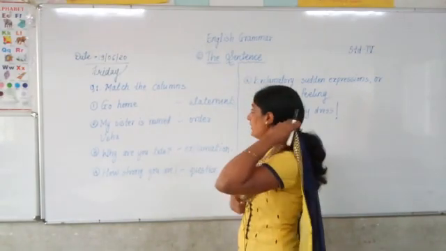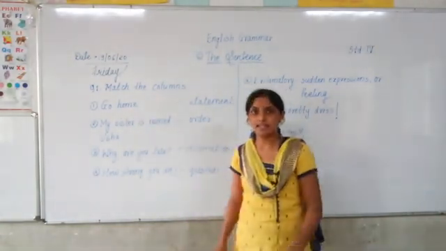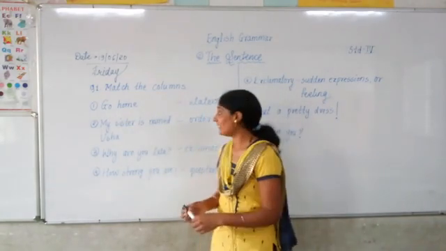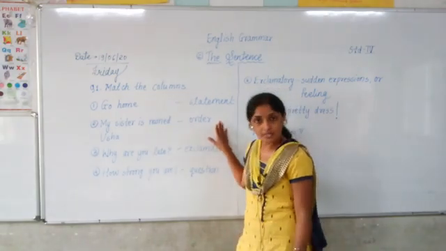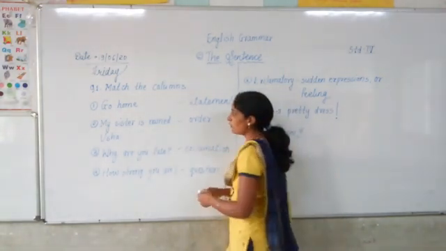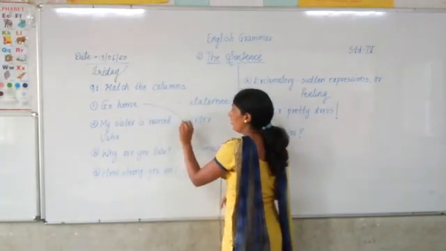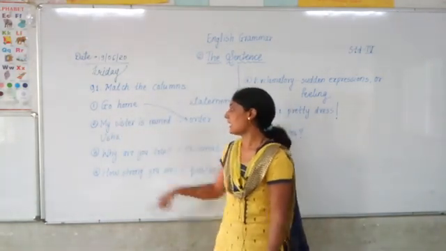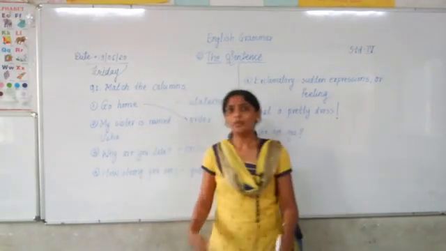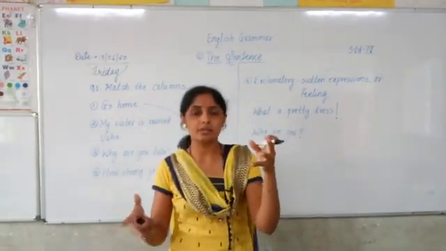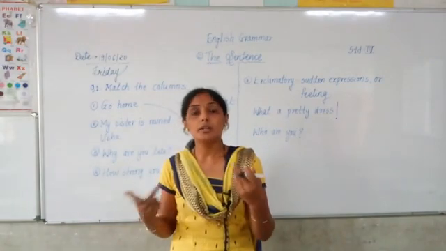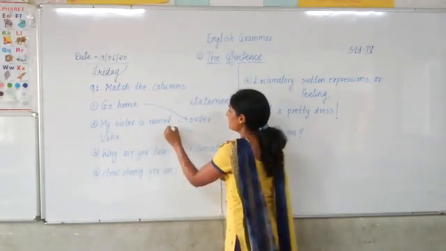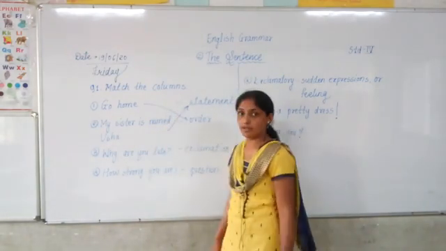Okay. Now look here. Go home. Someone has said, hey, please get up and go home. That is what? That is an order. And order means what? Imperative sentence. So we are going to match first with order. Correct? Now next one. My sister is named Usha. It is one sentence. It states something. It tells something about Usha. So this sentence is a statement.